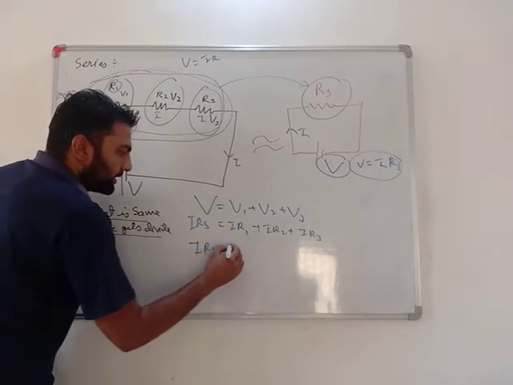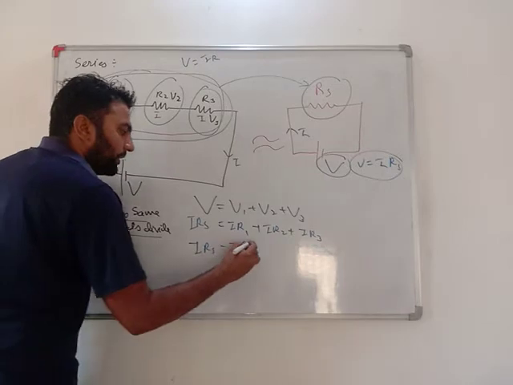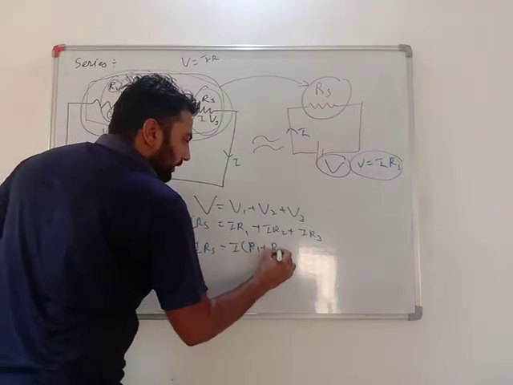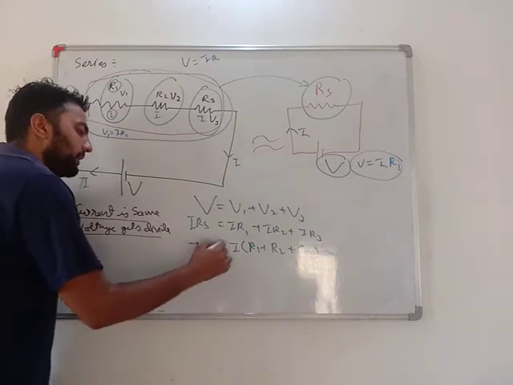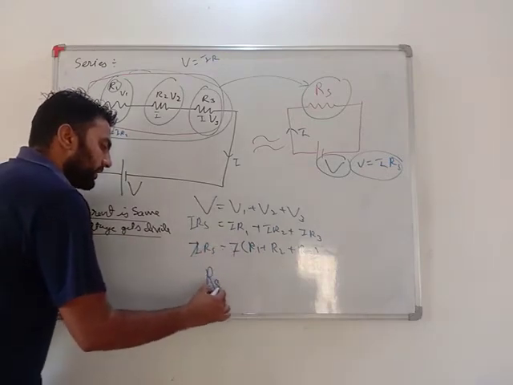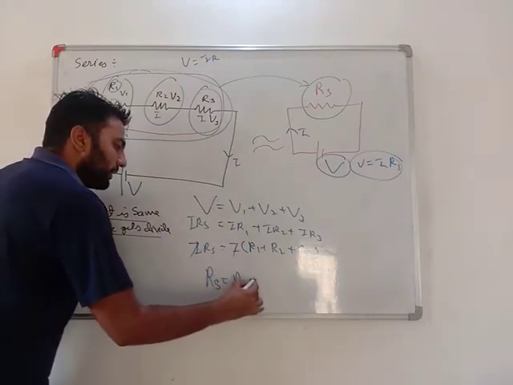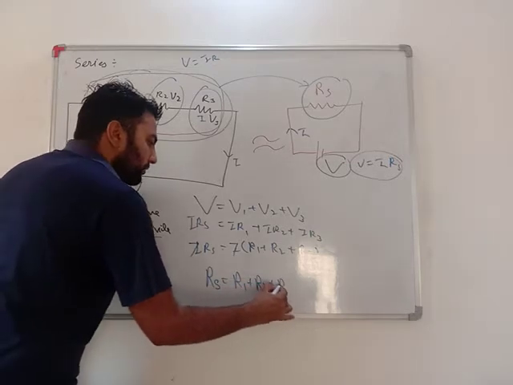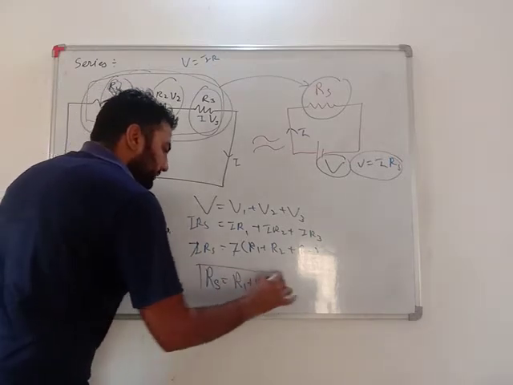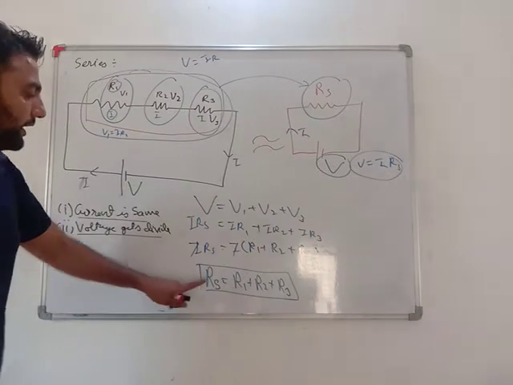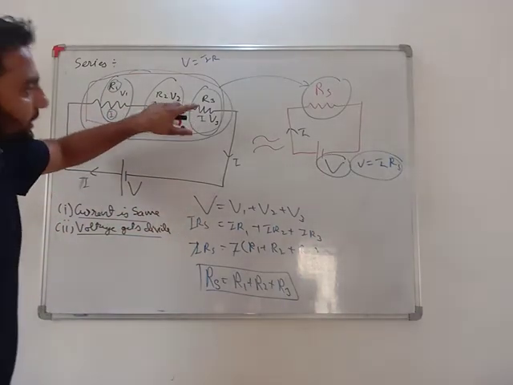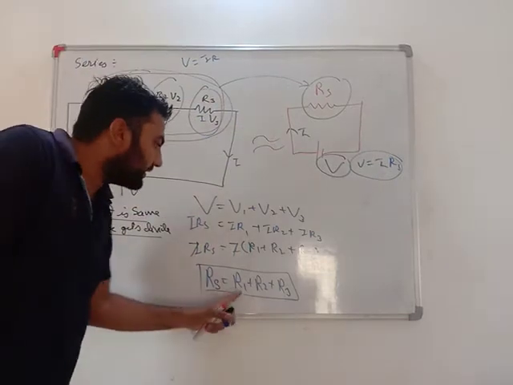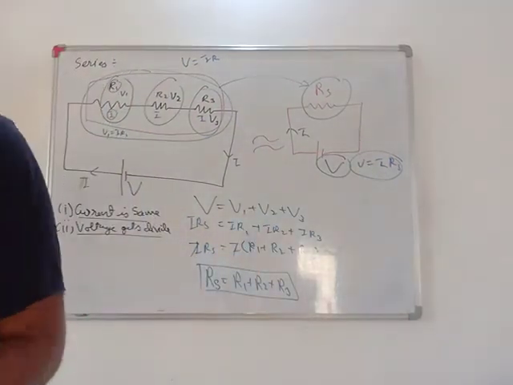So I into RS equals to I, let's take it common, R1 plus R2 plus R3. I cut. So this RS equals to R1 plus R2 plus R3. Very important. If we add resistance in series, then the overall resistance will be the algebraic sum of all.